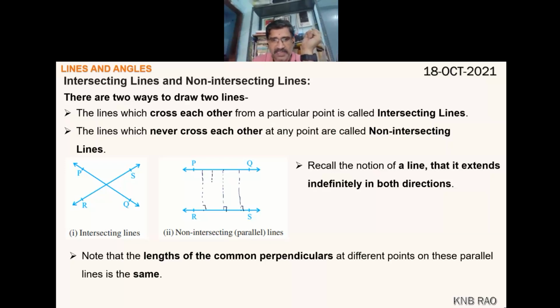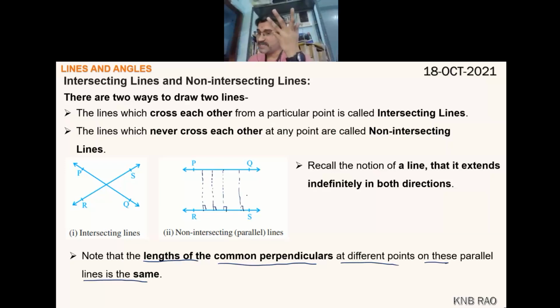The length of the common perpendiculars at different points on these parallel lines is same. The perpendicular distance between two parallel lines is same.